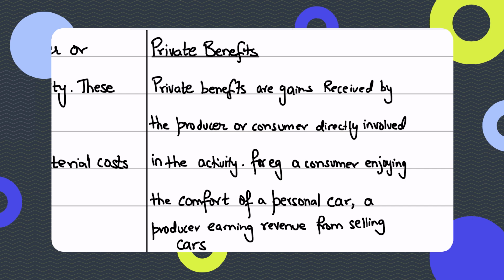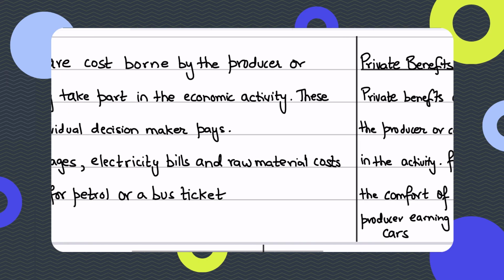That is why we're saying they're factored in by consumers in the markets, and how many cars the producer should make and sell would depend upon how much revenue he would be earning from it. So that's why we're saying that they're factored in. They're considered by the parties in the market who are making these decisions. They're factored in by the market as well, right? Market. What is market?